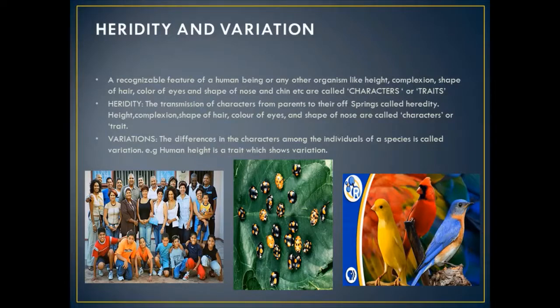and these characteristics are transmitted from parents to the offsprings, and the transmission of the characters from parents to their offsprings is called heredity. In simpler terms, heredity means continuity of features from one generation to the next. For the transmission of the characters during sexual reproduction, two parents, a male and a female, are involved, and the sexually reproducing organisms produce sex cells or gametes.